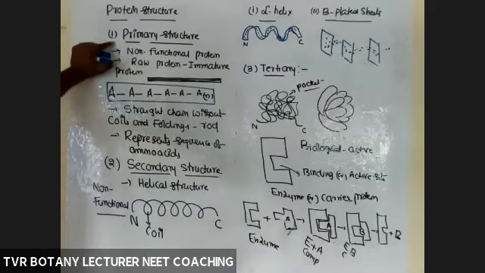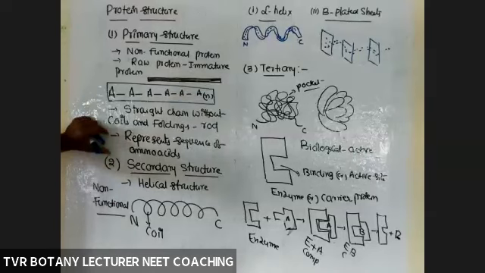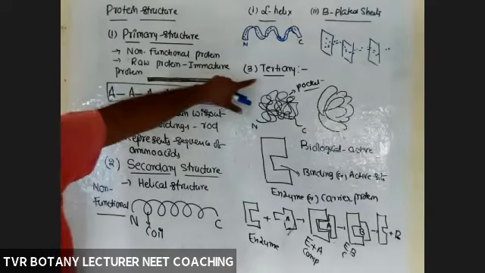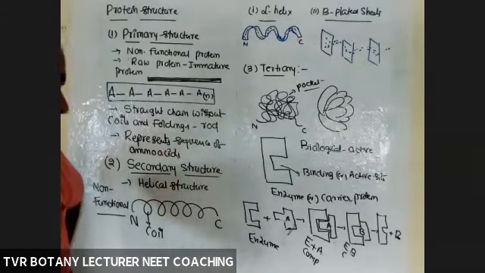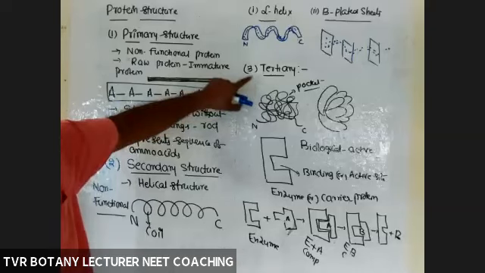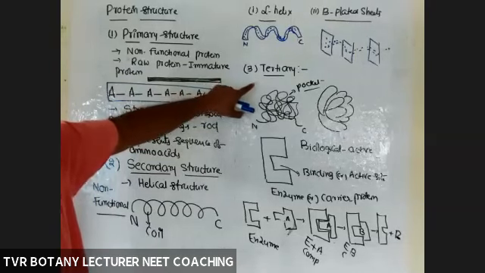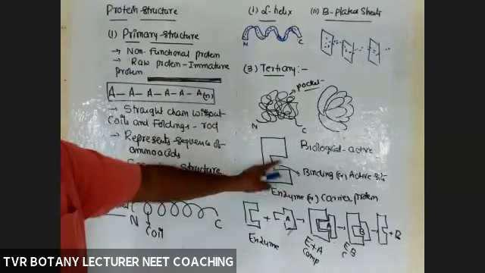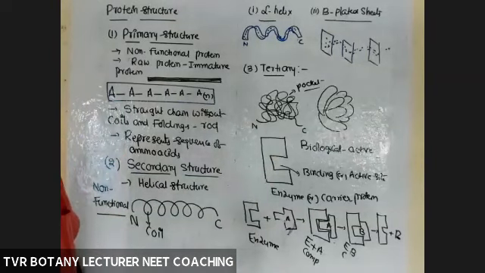So the primary structure is not suitable for biochemical reactions. The second one is not suitable. But what about the third level? It is able to perform a biochemical reaction. So the biologically active structure of protein is the tertiary structure. The reason is it has binding sites. What is that binding site? Active site, crevices, pockets, where a substrate is bound.